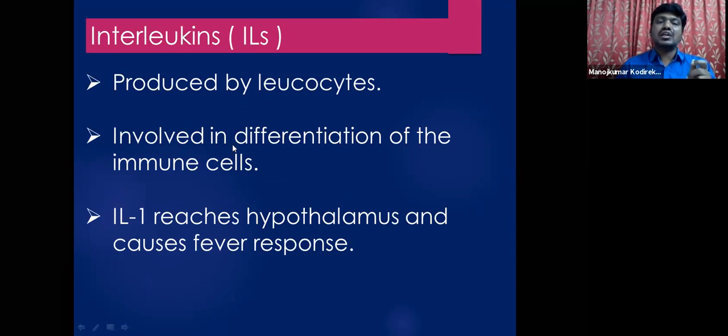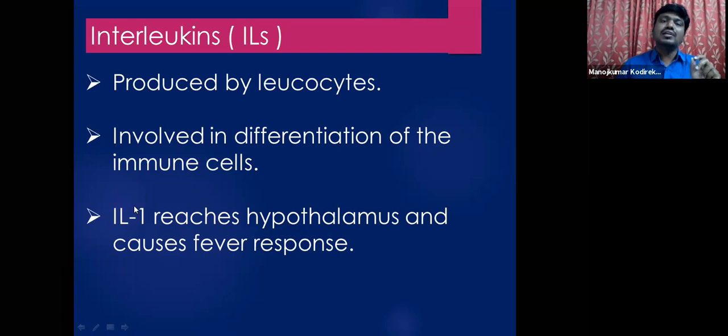These interleukins are involved in the differentiation of the immune cells. As we have seen, there are different types of immune cells. The interleukins are involved in differentiating these immune cells, making them active, functional cells, and involving them either in phagocytosis or in cytolysis. These processes are done by the immune cells once they are differentiated with the help of these interleukins. And moreover, we will be seeing one example. What do these interleukins do?